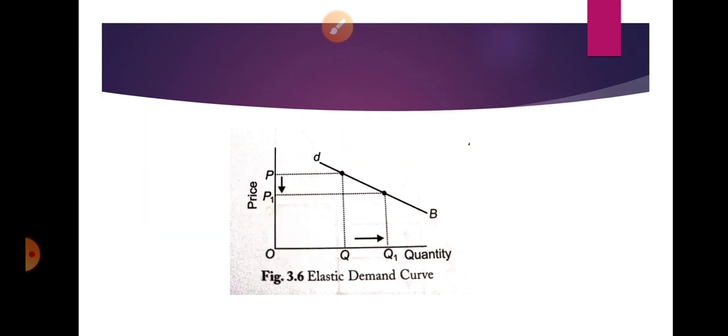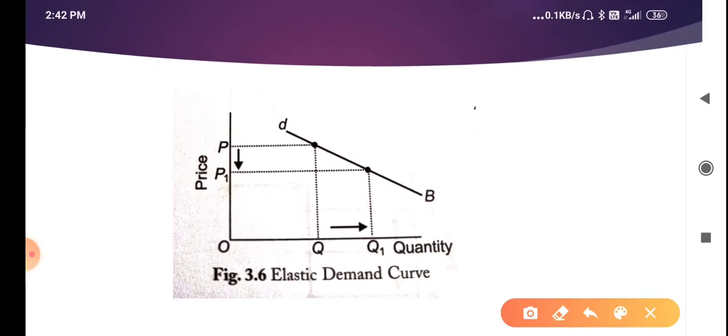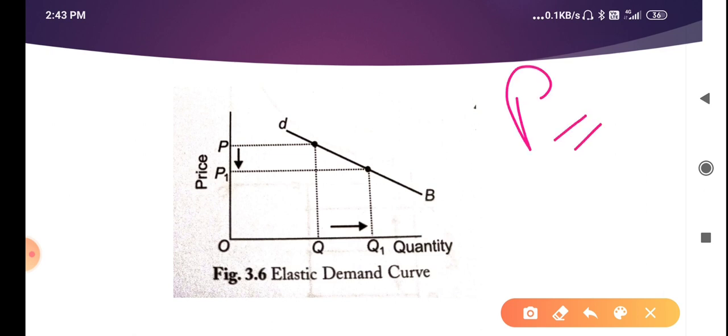So the next one is elastic or more than unitary demand of commodity, or price elastic demand of commodity. So we can understand well, this is just the opposite of the previous one. So here P is suppose 20 and P1 is 15.